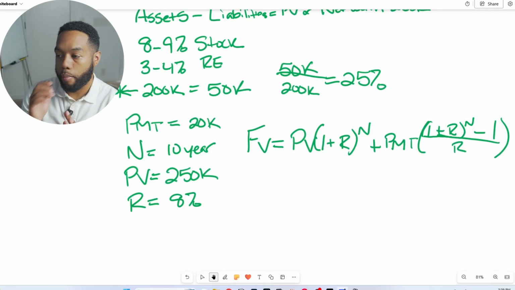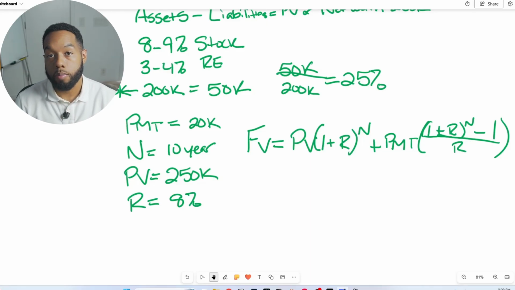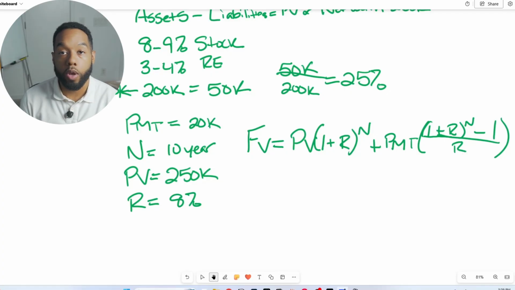Holy crap, a lot of math going on right here, right? But it's important for us to understand how this formula is laid out, because this is going to help us make the necessary adjustments so that we can reach our financial goals. Now, when we look at this formula, since we have all four of the variables, we can plug this into a calculator, or you can simply use AI to your advantage and have it calculate this for you.